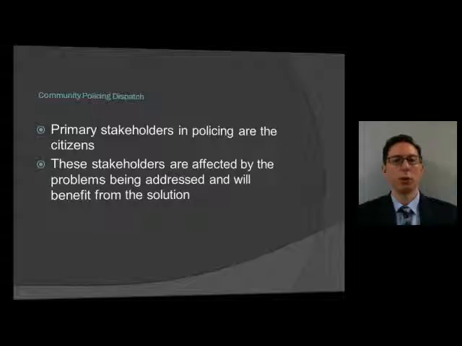This comes from Community Policing Dispatch. The primary stakeholders in policing are the citizens. These stakeholders are affected by the problems being addressed and will benefit from the solution. So one of the primary stakeholders for law enforcement agencies are citizens, and they need to be protected. The problem is they often have some altercations, or they're often the victims of some of the law enforcement corruption.